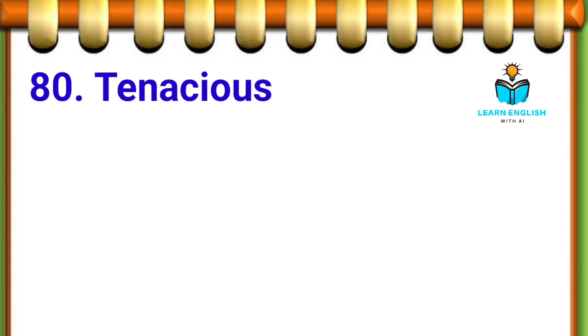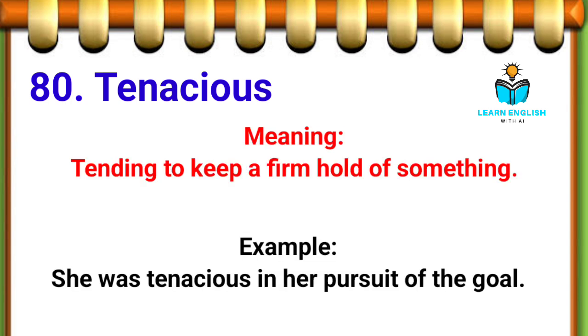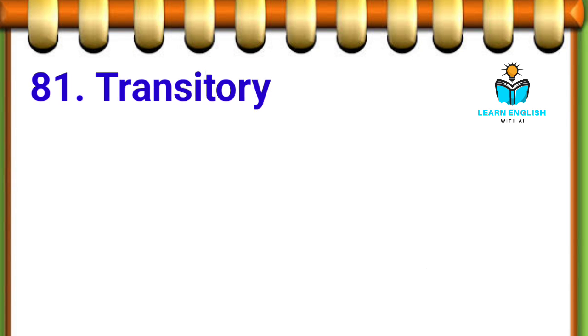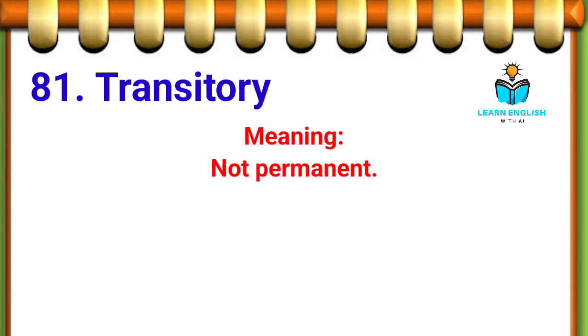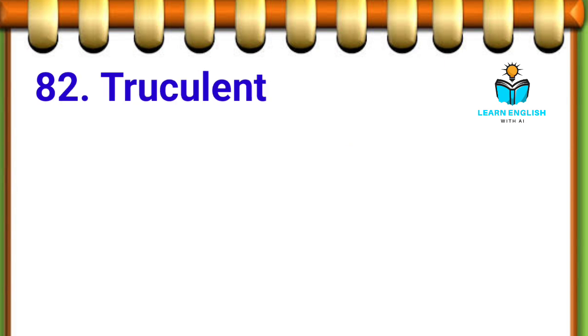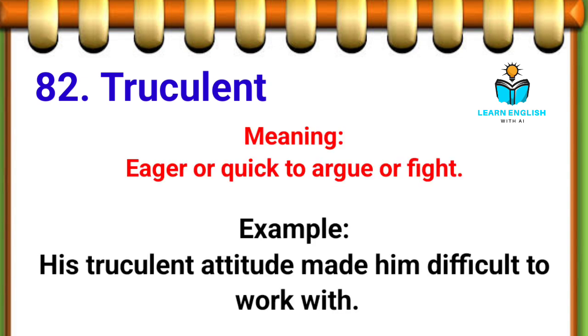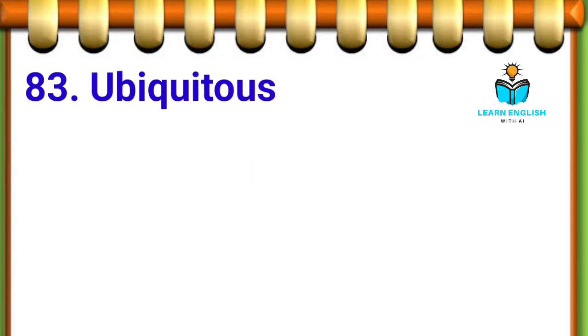80th. Tenacious, tending to keep a firm hold of something. Example, she was tenacious in her pursuit of the goal. 81st. Transitory, not permanent. Example, the pain was transitory and soon passed. 82nd. Truculent, eager or quick to argue or fight. Example, his truculent attitude made him difficult to work with.